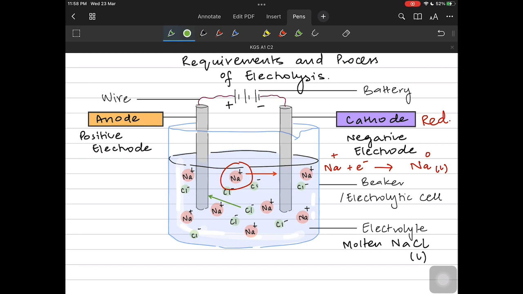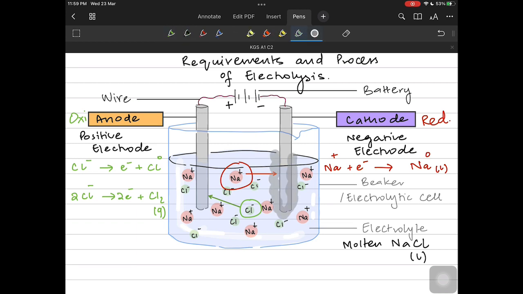The chloride ions, on the other hand, will go towards the anode. Chloride ions will lose electrons because they already have extra electrons, so they will lose electrons and become chlorine atoms. A chlorine atom is not stable, so actually two chloride ions will lose 2 electrons and become a chlorine molecule, which is gas in nature. So 2 chloride ions are losing 1 electron each and they are becoming a chlorine gas molecule.